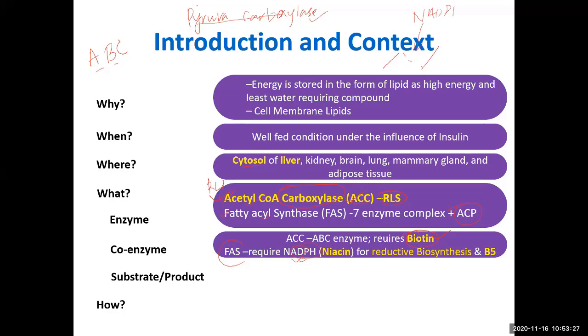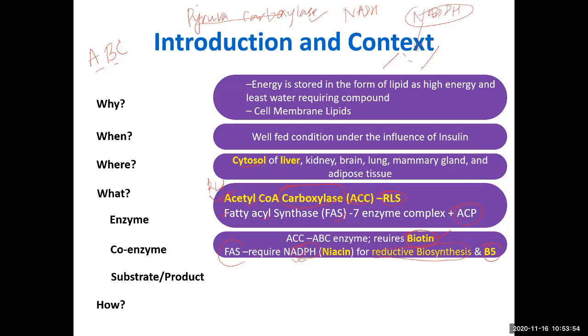This bond requires reduction, and reduction happens through NADPH, not NADH. It is NADPH, not NADH. So you can say NADPH is required by this enzyme for reductive biosynthesis. Synthesis by reduction is called reductive biosynthesis. We will see this in detail.